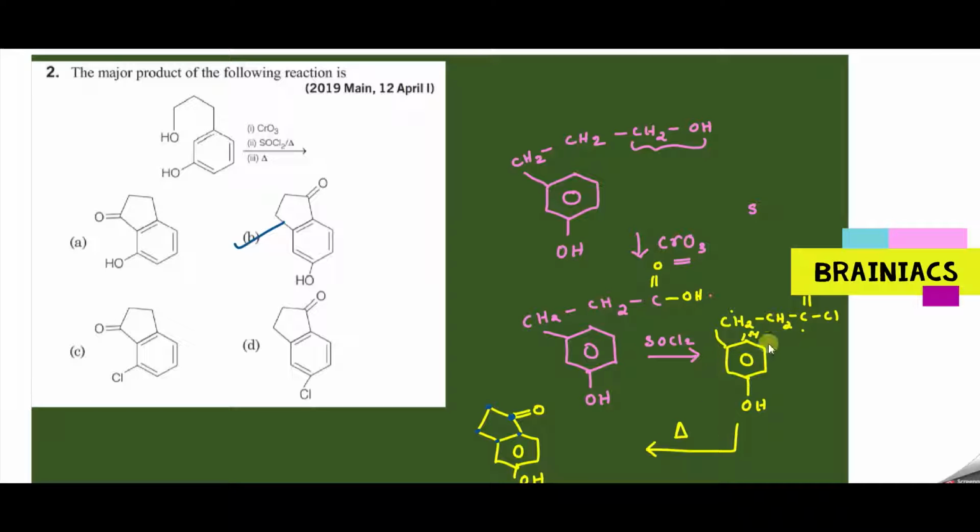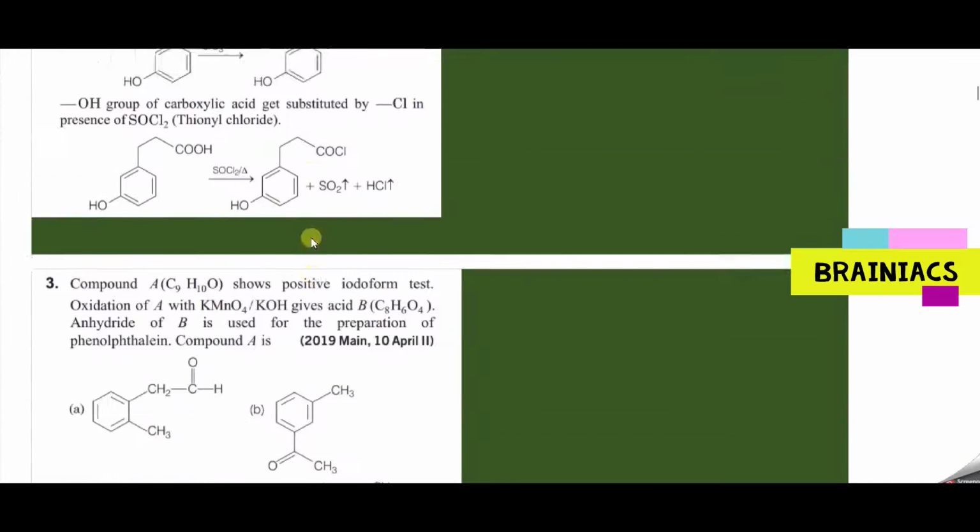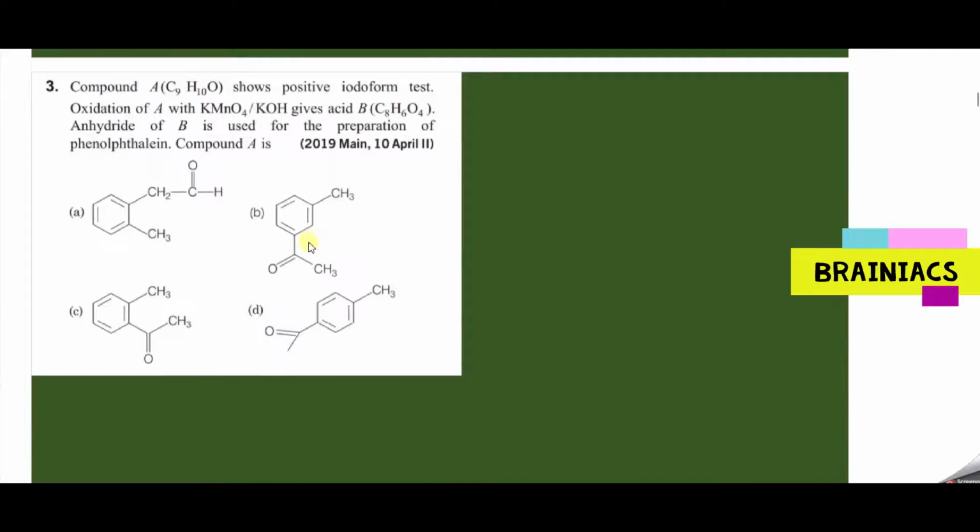And further on heating with the nearby hydrogen, since chlorine is a very easily leaving group, it will get removed with the hydrogen as HCl, and it will enter into a cyclic compound with the benzene. Okay, and another important reason is there. You can see here double bond, single bond, double bond. So there is, I can say, an alternate resonance that is making this compound stable also. So that will also favor the formation of this compound. Okay, so I hope this question is clear. Go through the next question.